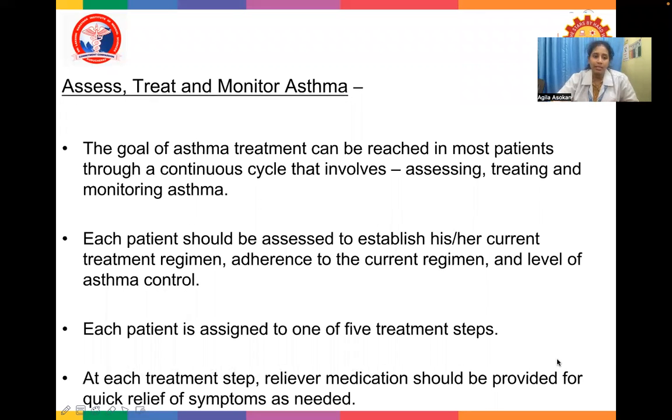Assess, treat, and monitor asthma. The goal of asthma treatment can be reached in most patients through a continuous cycle that involves assessing, treating, and monitoring asthma. Each patient should be assessed to establish his or her current treatment regimen, adherence to the current regimen, and the level of asthma control. Each patient is assigned to one of the 5 treatment steps. At each treatment step, reliever medication should be provided for quick relief of symptoms as and when needed.